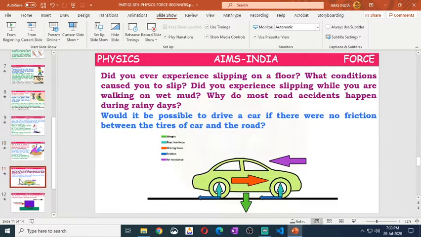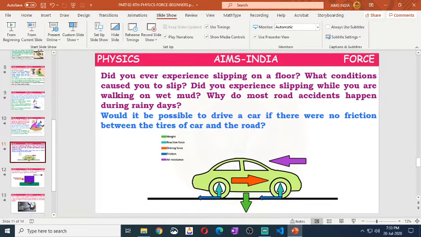Is it possible to drive a car without friction? No, it is not possible, because without friction the tires will slip, and we can observe road accidents.